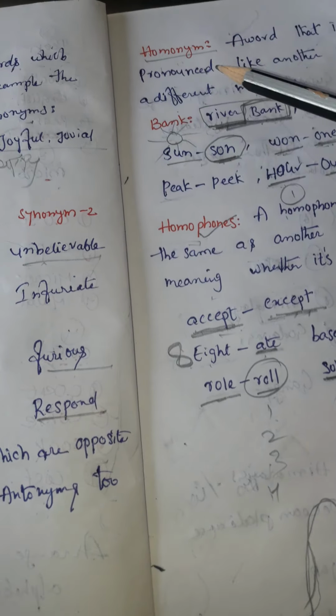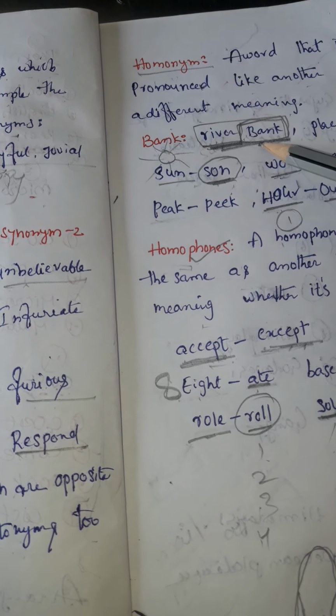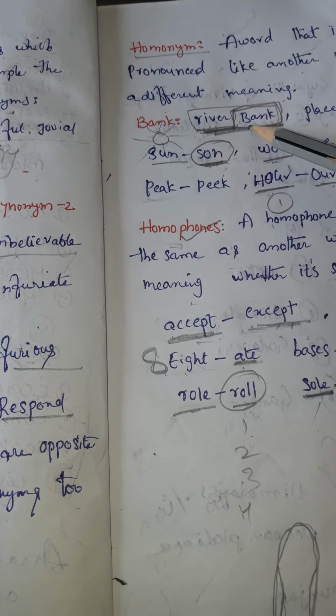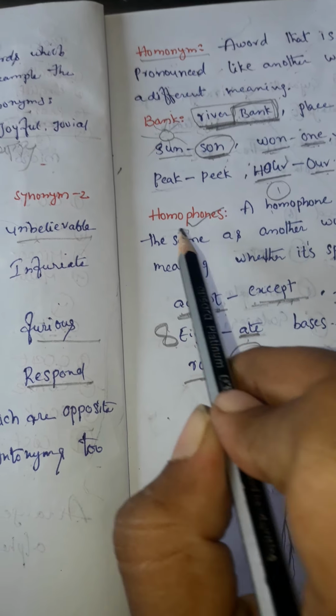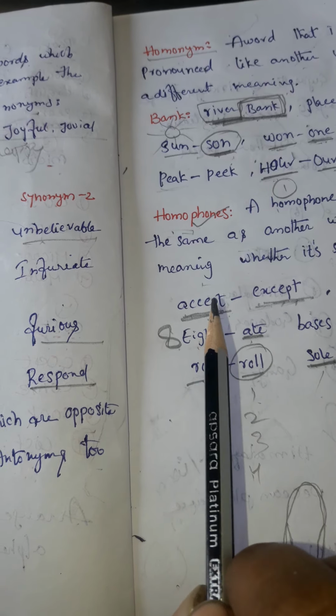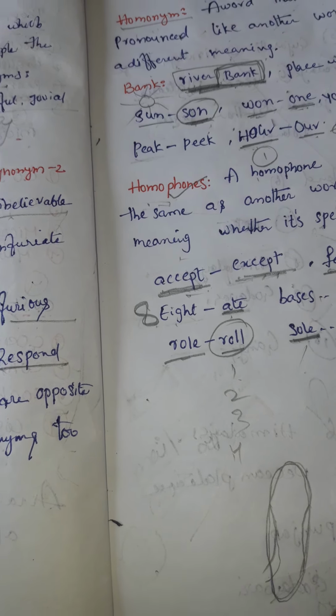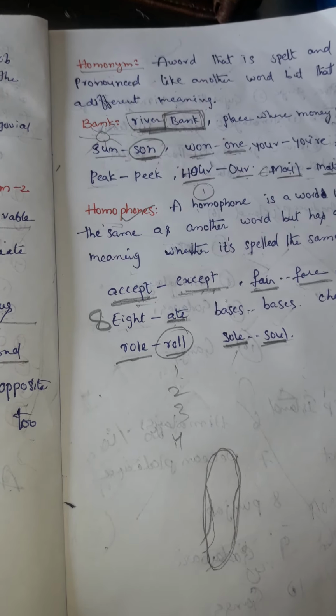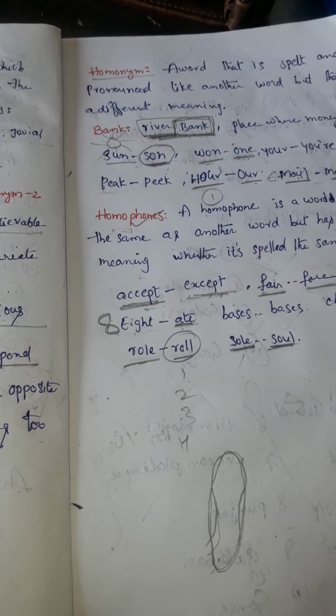Okay, beta. What are homonyms? Words which have the same spelling but different meaning. Homophones have different spelling and different meaning, but the pronunciation is the same. I hope you understand this class. If you have any doubts, please call me.